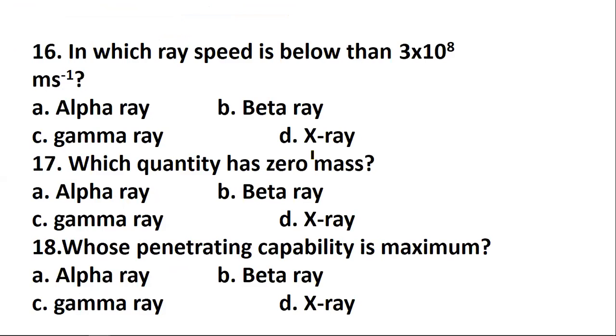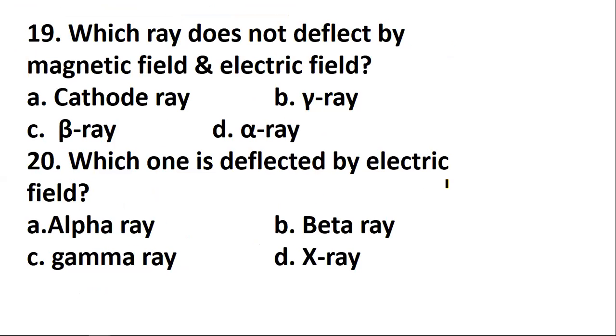In which ray is speed below 3 times 10 to the power 8 meter per second? Number 17 question is, which quantity has zero mass? Number 18, which penetrating capability is maximum? I think it's easy for you to answer all this. Number 19, which ray doesn't deflect by magnetic and electric field, and which one is deflected by electric field? I think it's easy for you, and all these questions are related to alpha, beta, and gamma ray decay.